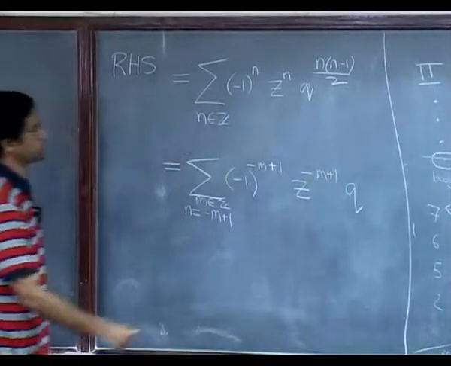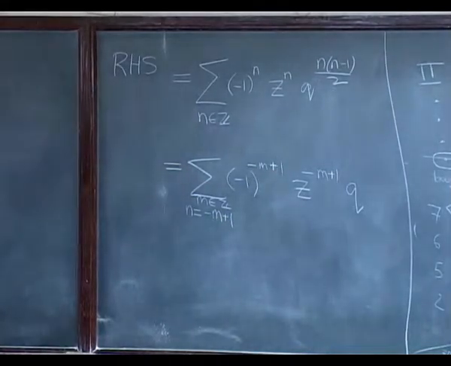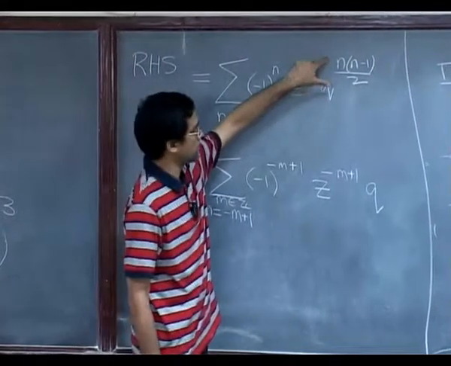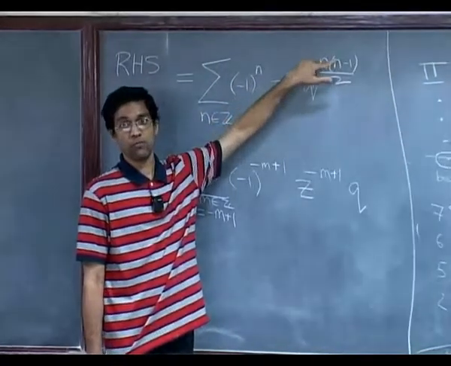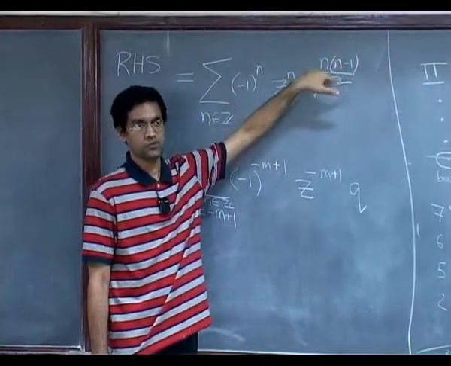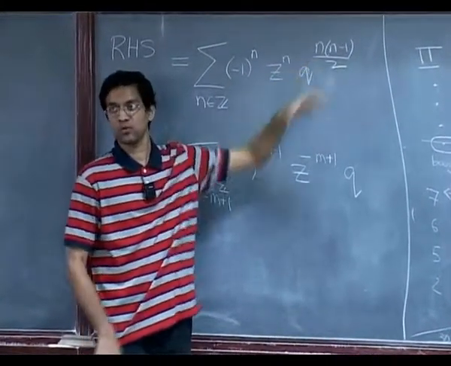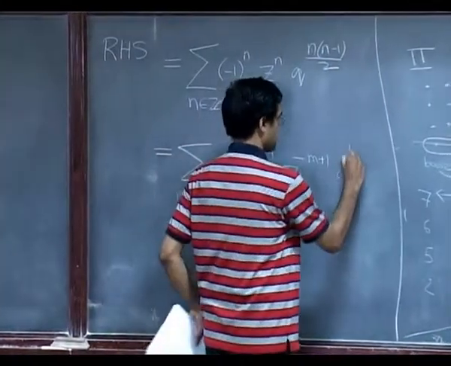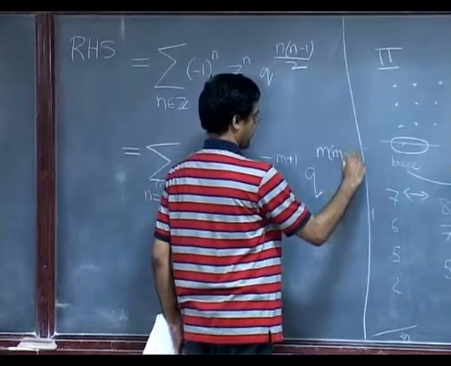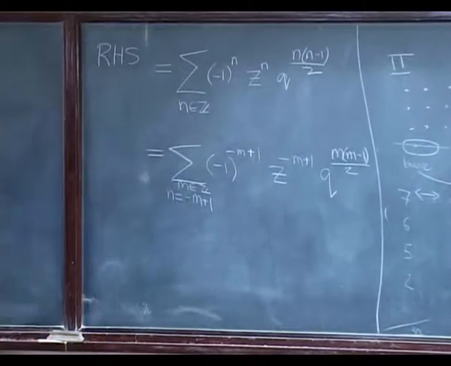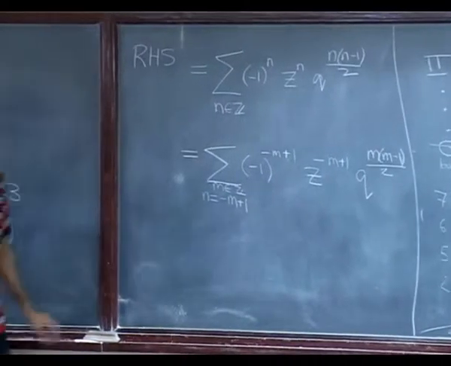Okay. So, let us see what happens to the power of q, that is the part I am most interested in. So, instead of n, I am going to put minus m plus 1, this is now minus m plus 1 minus 1. So, it has become m times m minus 1 over 2. Okay. So, I am getting the same thing, which is why I am doing this. So, that is the correct substitution, minus m plus 1.